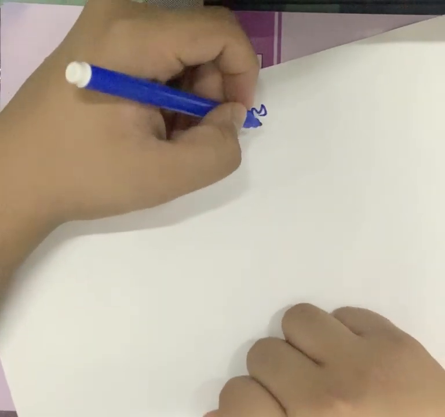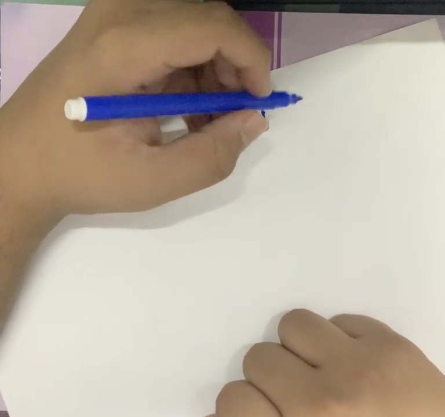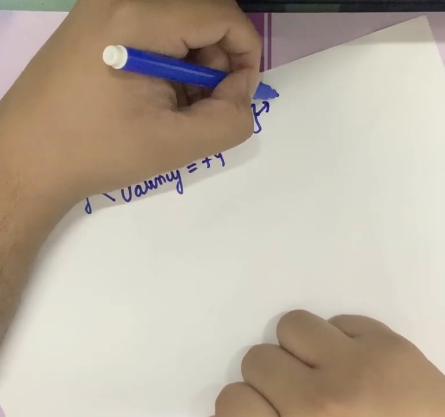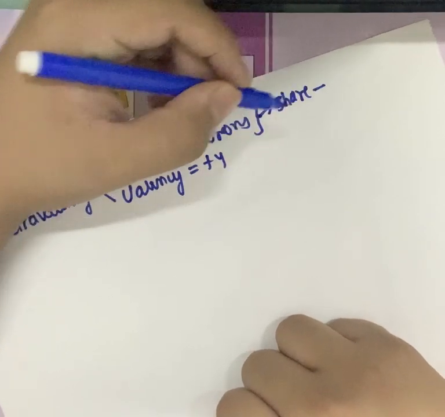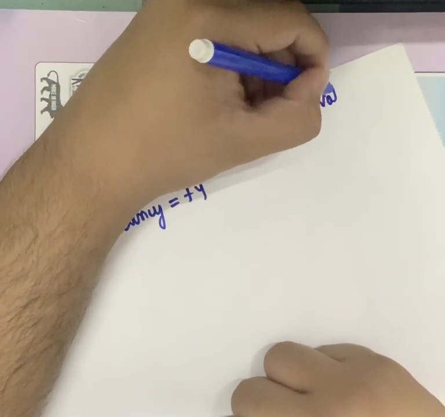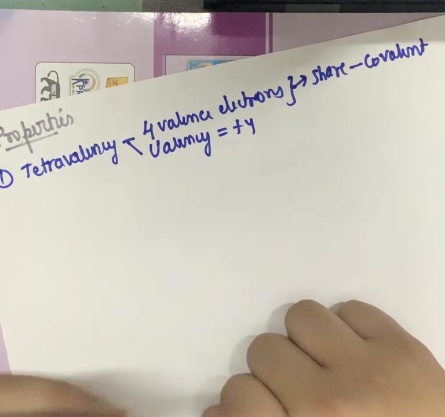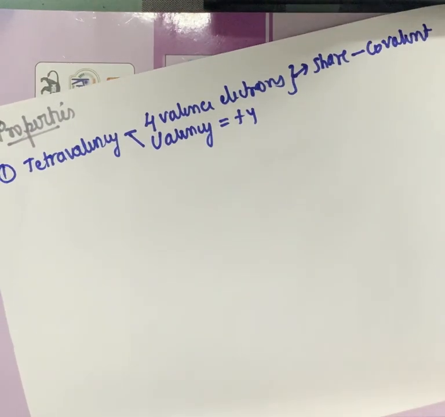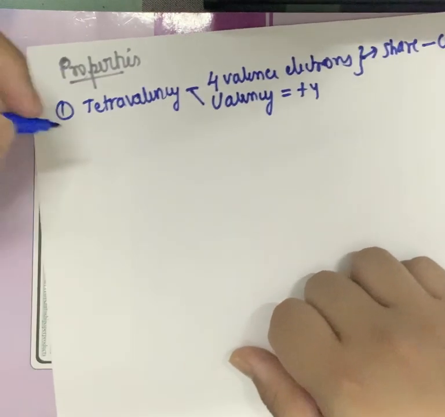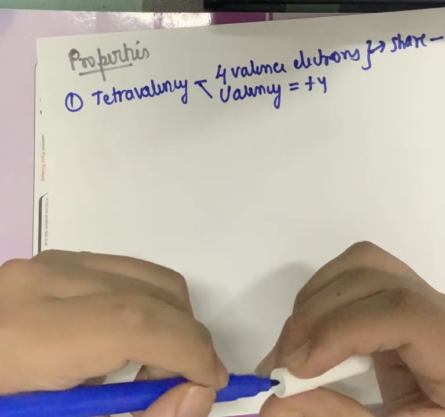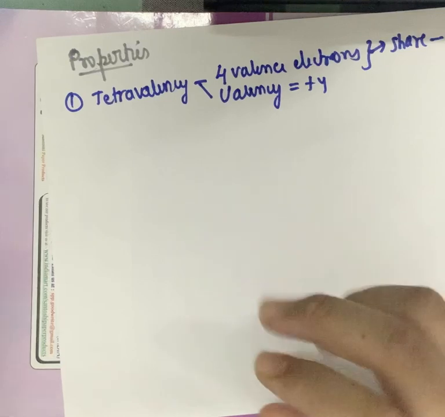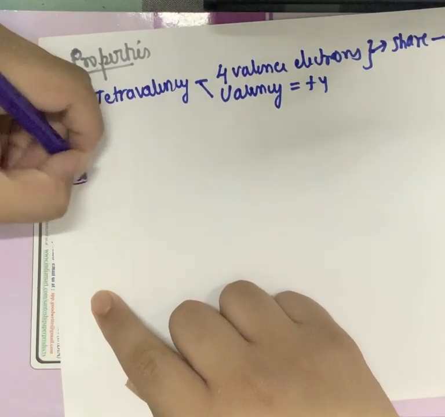Now because of these 4 valence electrons, as we discussed in the previous sheet also, it will only share the electrons and it will give rise to covalent bonds. And because of this covalent bond formation due to its tetravalency, it plays a very important role in organic chemistry. The second property is even more important, which is absolutely crucial for organic chemistry: catenation.